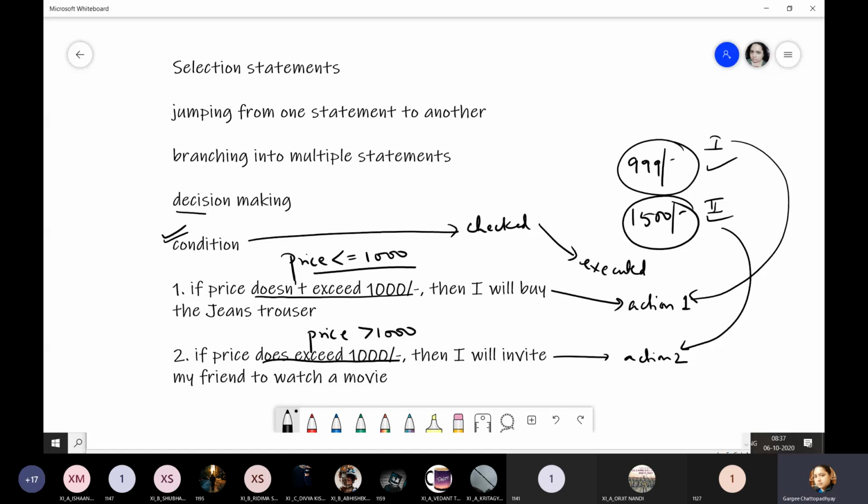This is known as decision making. That is, you are first setting some conditions, some rules. If this happens, we will do this; if it doesn't, we will do that. Okay, you people, do you take decisions like this?